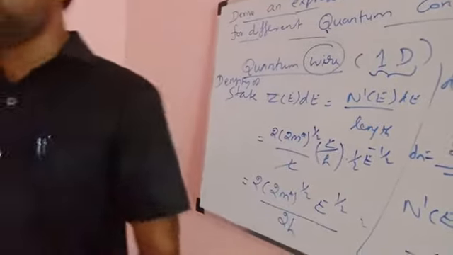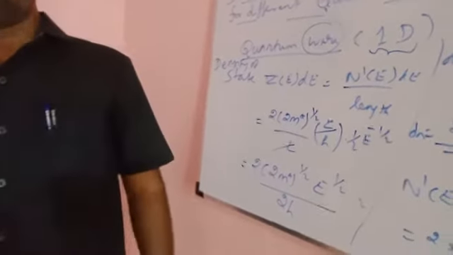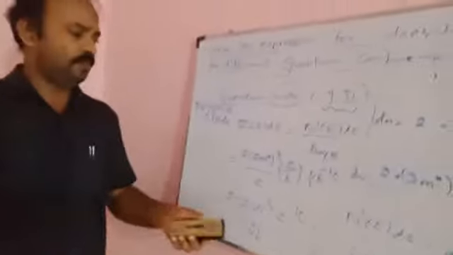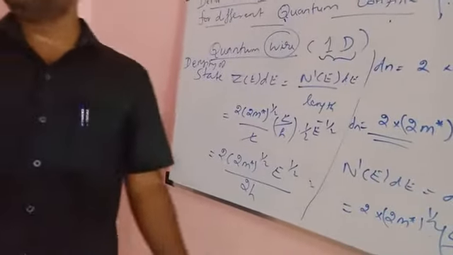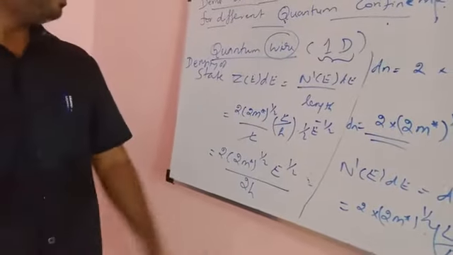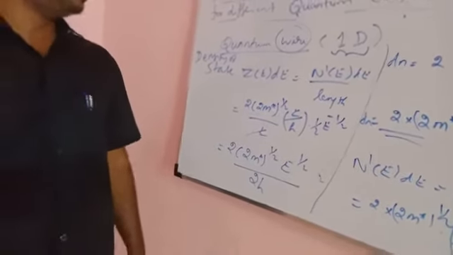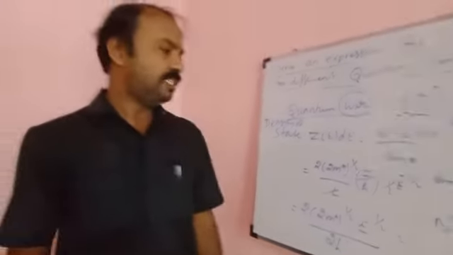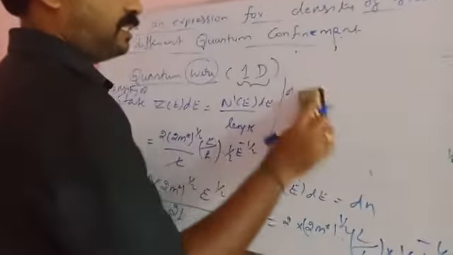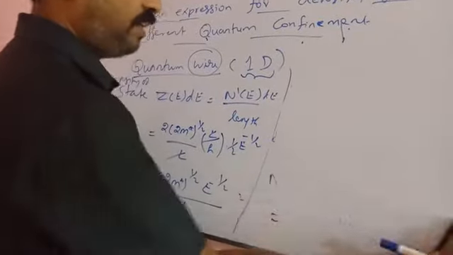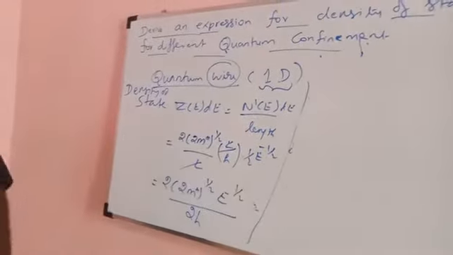This is another formula to find this. So this is a formula for finding the density of state in case of a one-dimensional quantum wire.